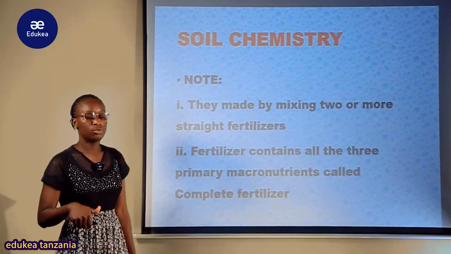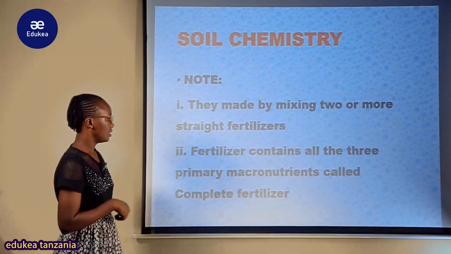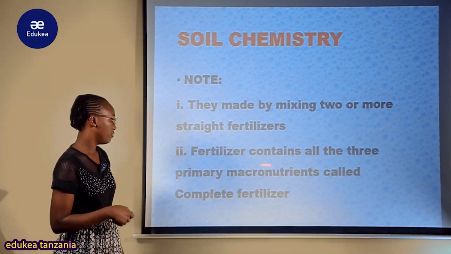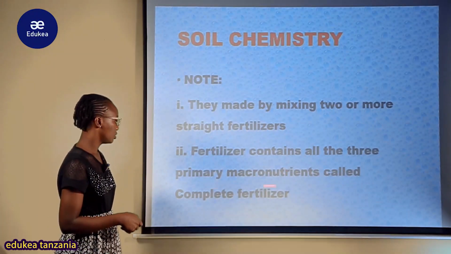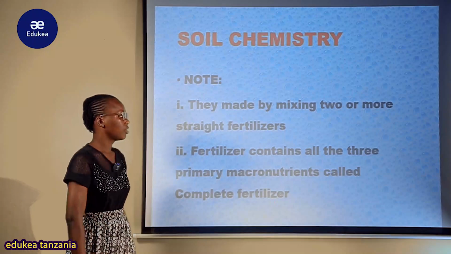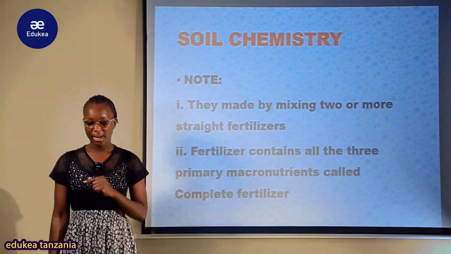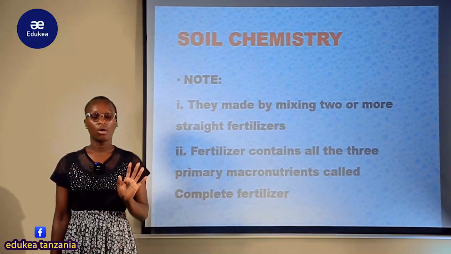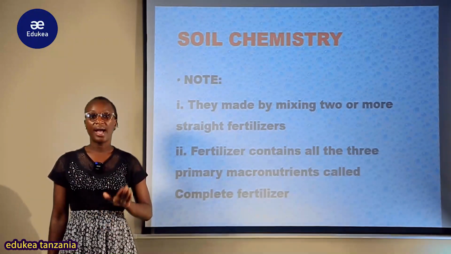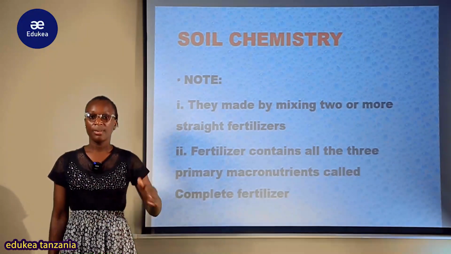Another thing to note here in compound fertilizer is that the fertilizer contains all the three primary micronutrients, called the complete fertilizer. Kwamba yenyewe contain all the three primary micronutrients, ambayo hii hapa inaitwa complete fertilizer. Ni mbolea ambayo imejitosheleza. Imejitosheleza kivipi?